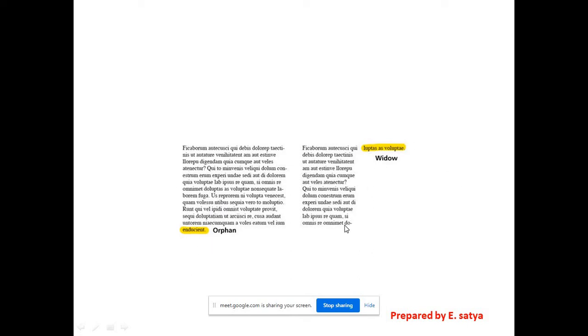What is a widow? A widow has no support. See, because this is separated from the paragraph. This is the paragraph. Suppose in this first paragraph, this one has the support. Above this, other lines are there for support, but in this paragraph it has no support. It is a widow, right, separated from this paragraph. That is, these are widows and orphans from paragraphs.